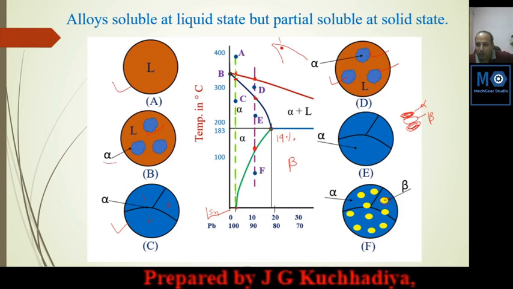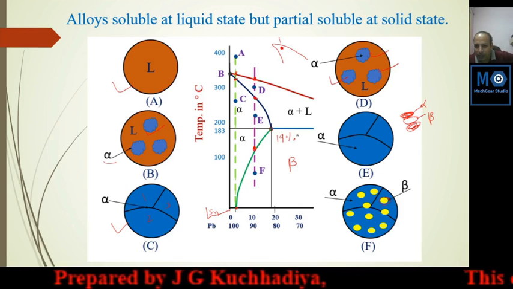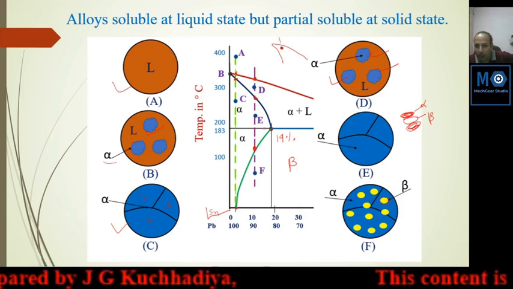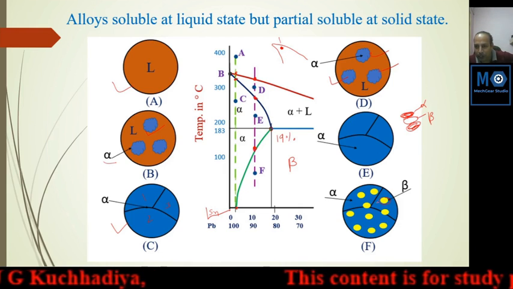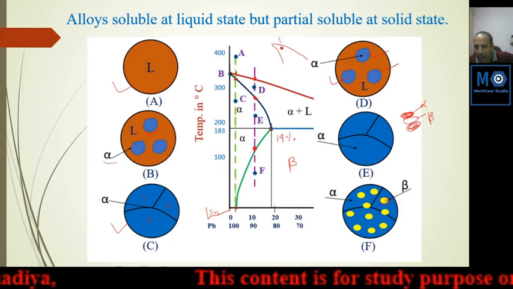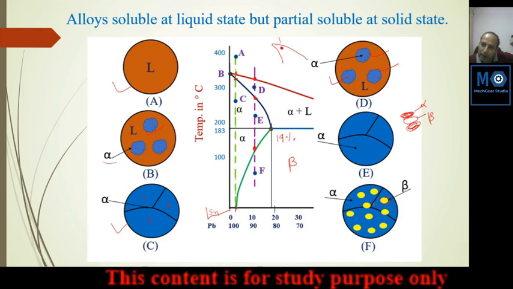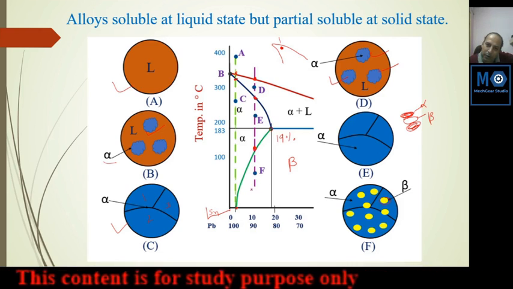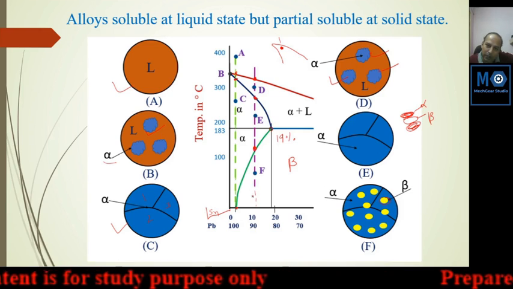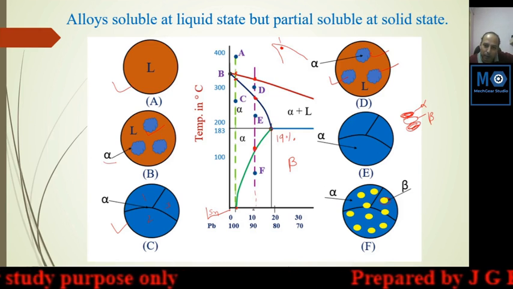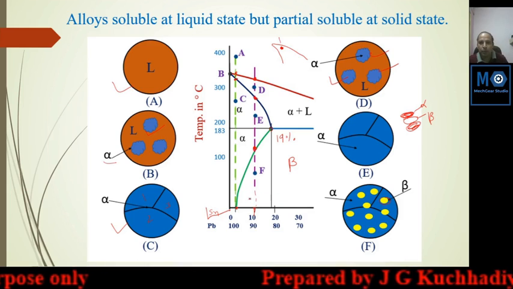So this beta phase is created in this region. This is pure alpha phase. Here some beta phase started and it will remain in the same manner. It cannot change again by cooling in this region, because this depends on percentage composition.